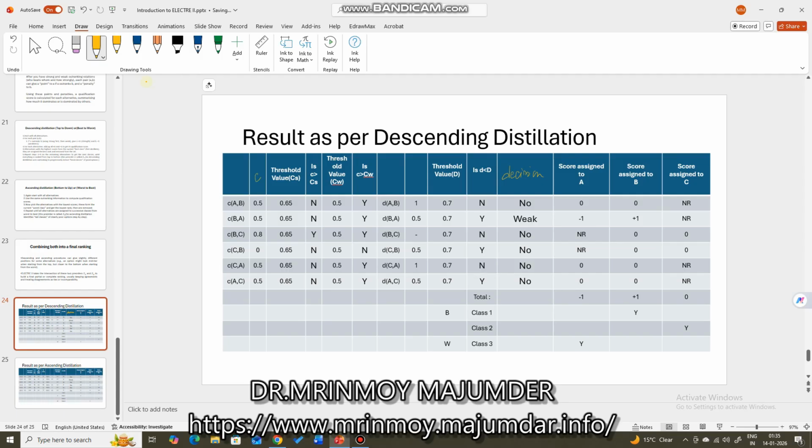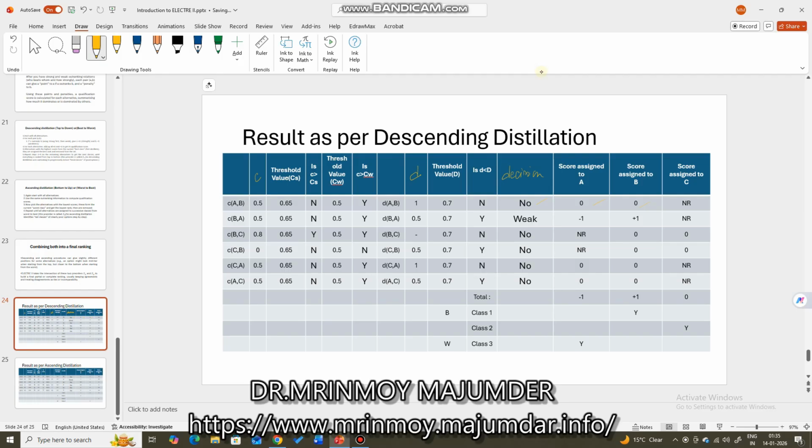This is the concordance value, threshold value, question, threshold value weak, question, and this is the discordance, value of the discordance index, and so on. Right, so there is no outranking. So the score assigned to A is 0, score assigned to B is 0, everybody is 0. And score assigned to C doesn't matter because we are comparing only between A and B.